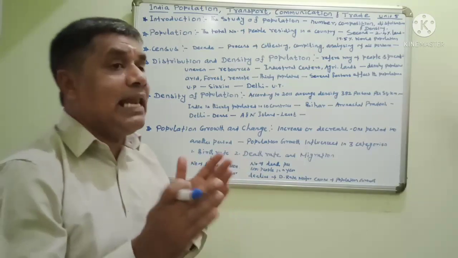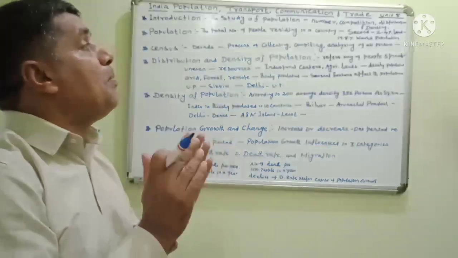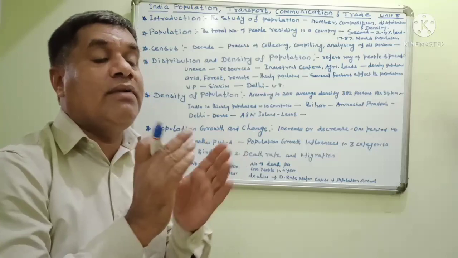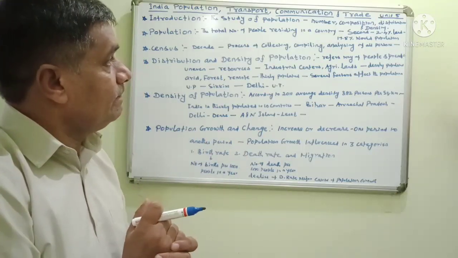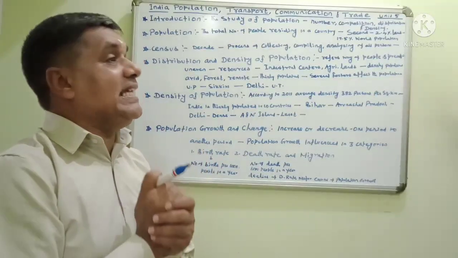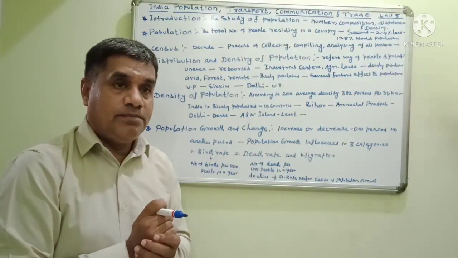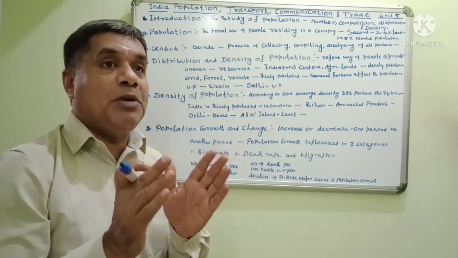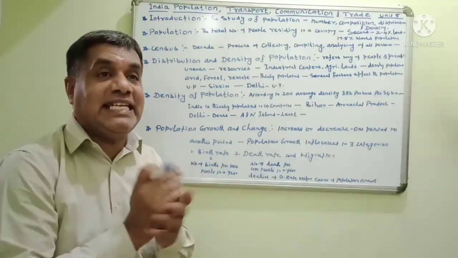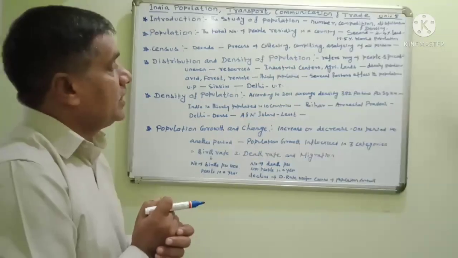The land area covered by India is only 2.4% of the world's land area, and yet it holds 17.5% of the world population. Of the total world population, 17.5% is in India. Come back to the world.